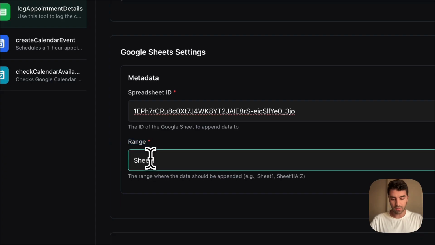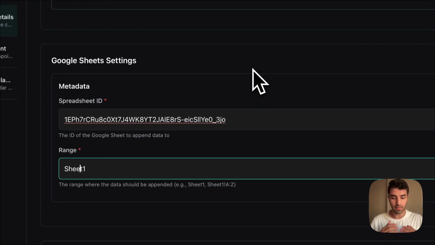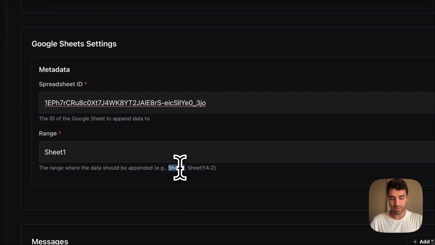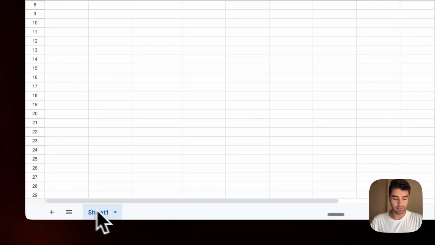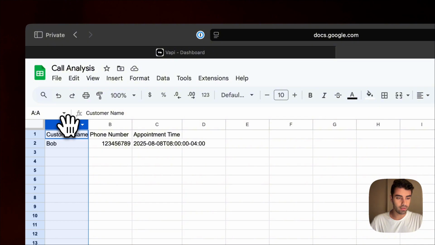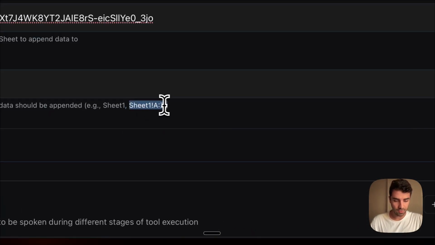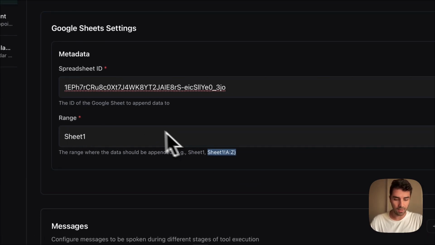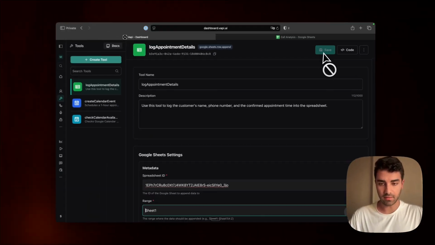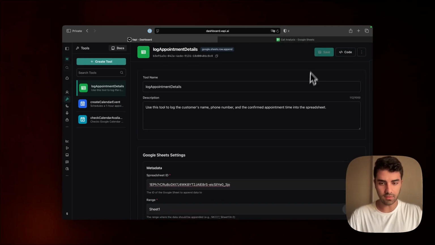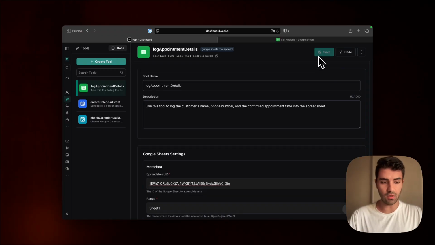Now, the range, that is pretty much where you want the agent to work. In my case, I selected Sheet1, so you can do that. Or if you want to be more specific, you can say Sheet1, A, B, C. I think that would have also worked. You can see it here, Sheet1, A to Z. Up to you how you want to do it. And that's it. So what we'll do now is just save, and then we have the tool already set up.